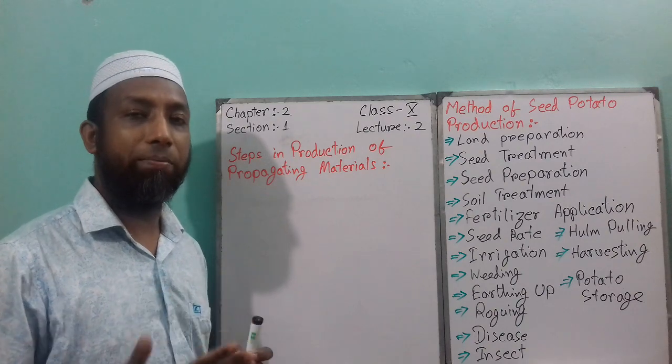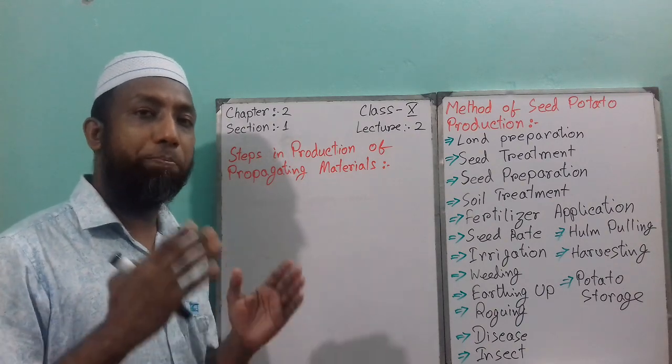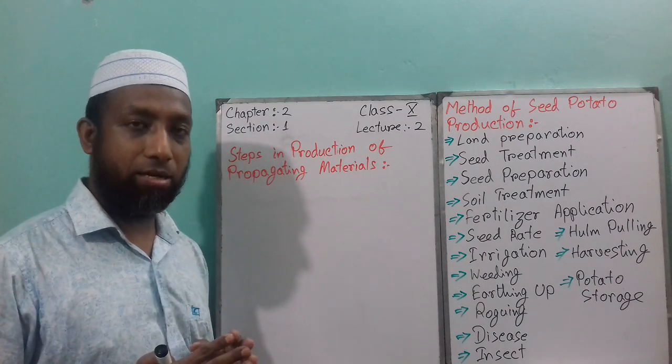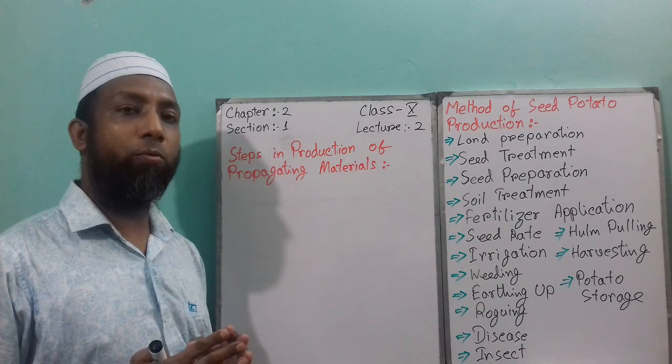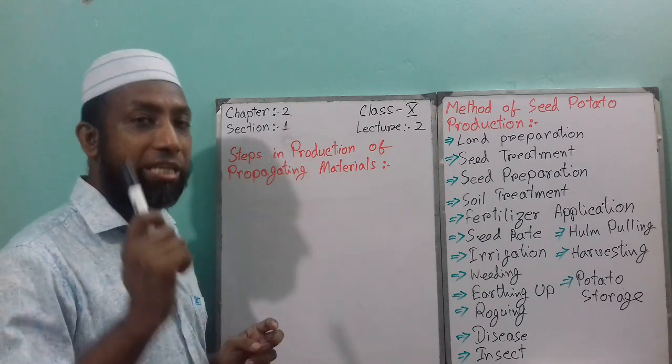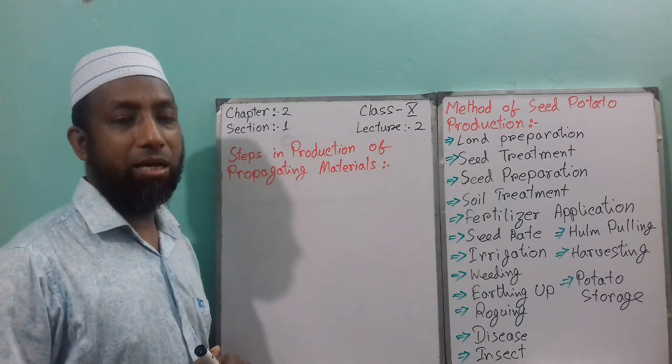Next point is seed treatment. How do you treat the seed? Everybody knows that we preserve the seed in cold storage. If we do not treat the seed when preserving in cold storage, you have to definitely treat the seed.